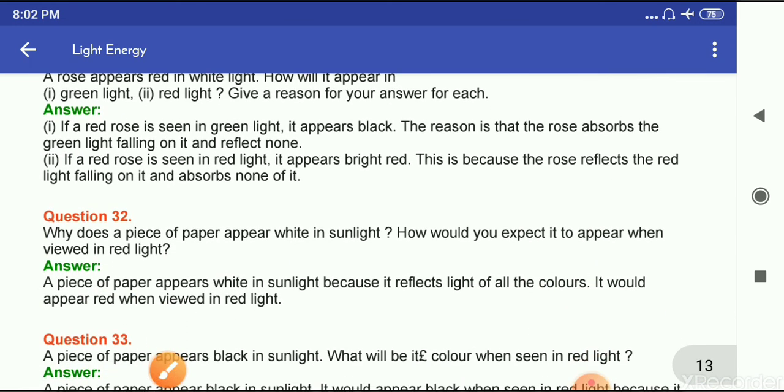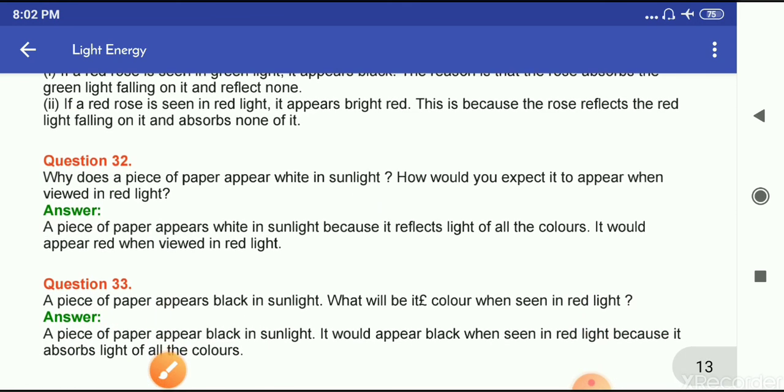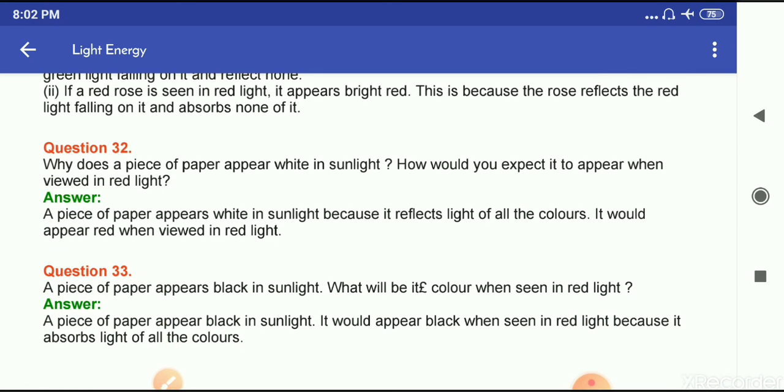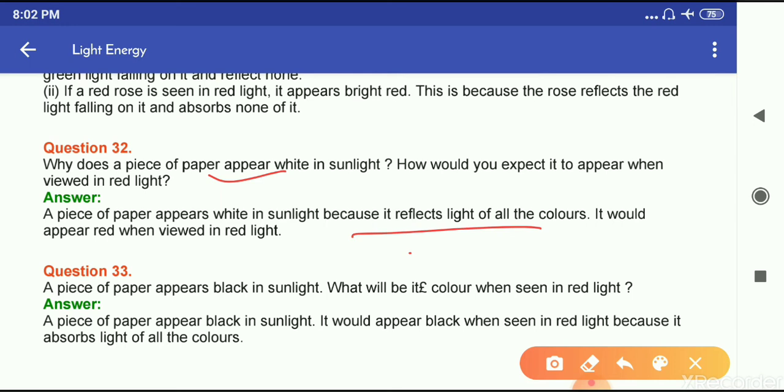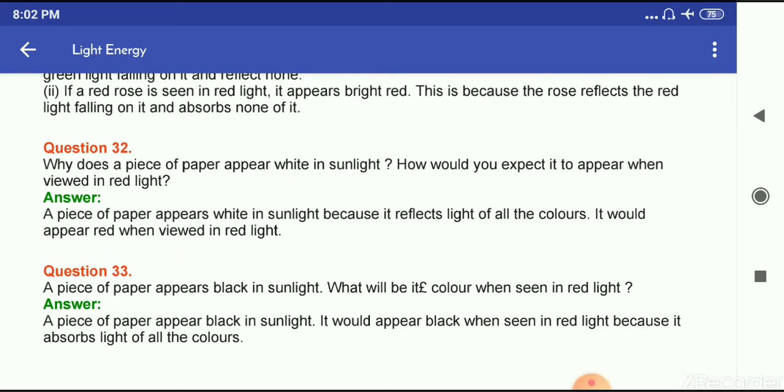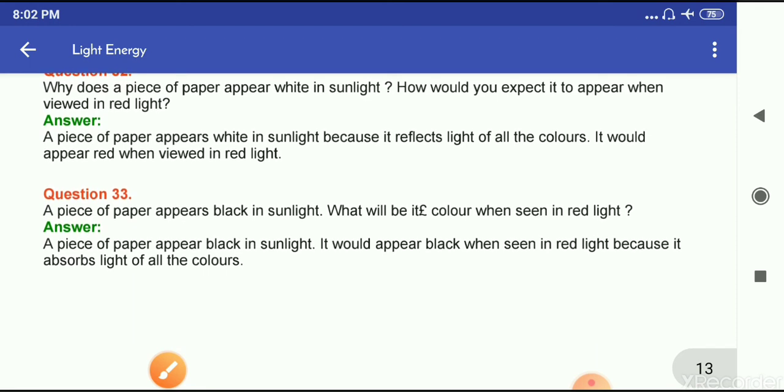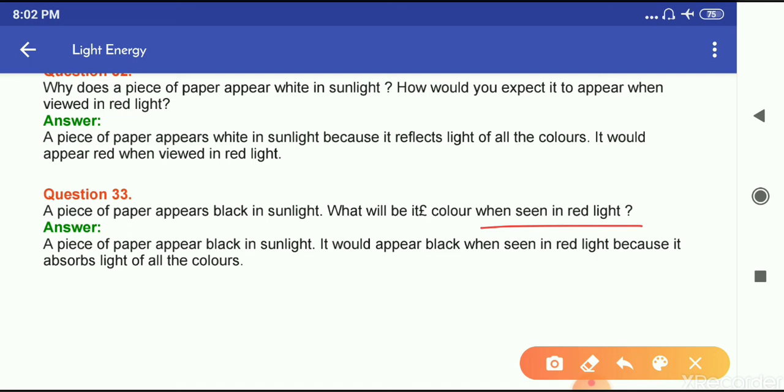Question number 32. Why does a piece of paper appear white in sunlight? How would you expect it to appear when viewed in red light? A piece of paper appears white in sunlight because it reflects light of all the colors. It would appear red when viewed in red light. Question number 33. A piece of paper appears black in sunlight. What will be its color when seen in red light? It would appear black when seen in red light because it absorbs light of all the colors.